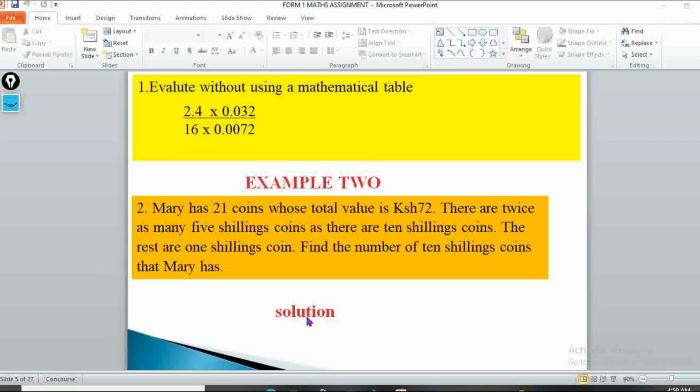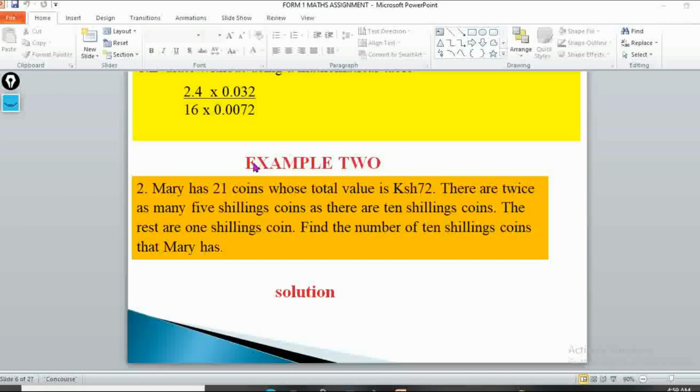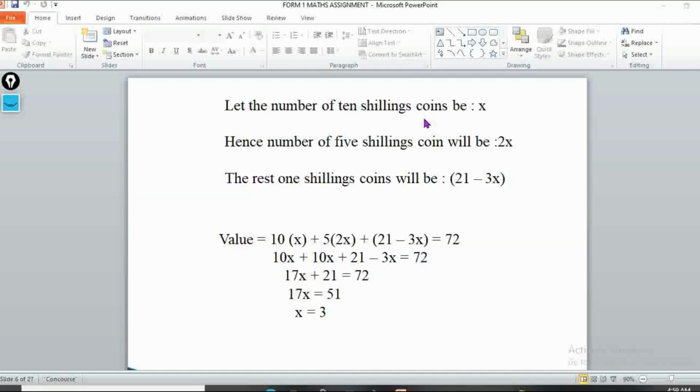Now, so there we go, the solution to that. I'll first of all let the number of 10 shillings coins be x. Here we are being told that there are twice as many 5 shillings coins as there are 10 shillings coins. So if the number of 10 shillings coins is x, then the number of 5 shillings coins will be twice that, which will be 2 times x, which is 2x.